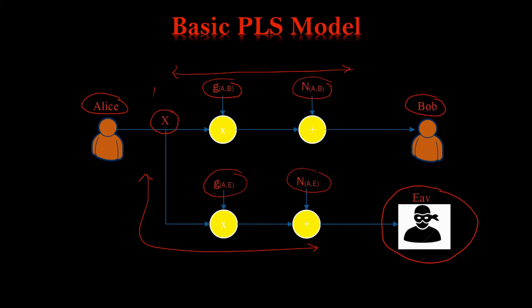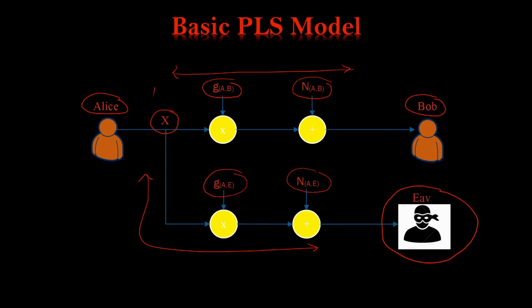So Alice transmits a signal, Bob receives that signal, and we have to design a system in which this eavesdropper would not be able to get the information about the signal X.